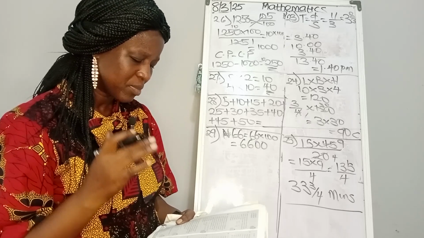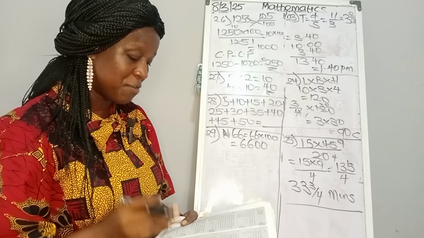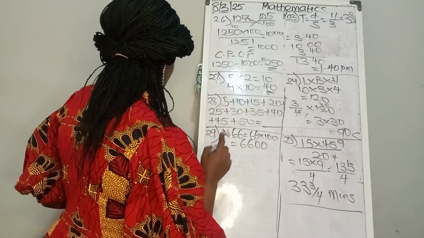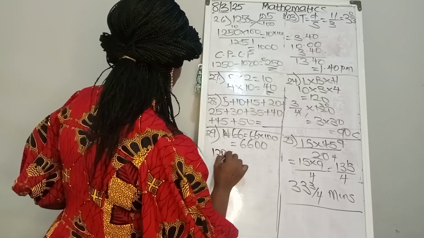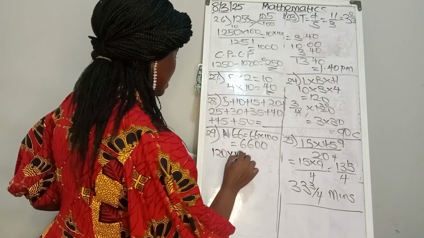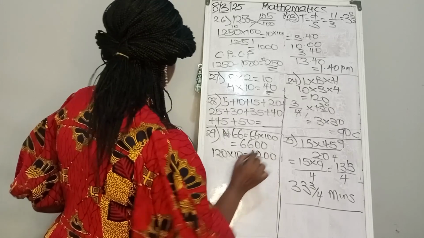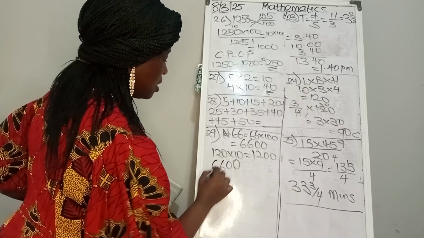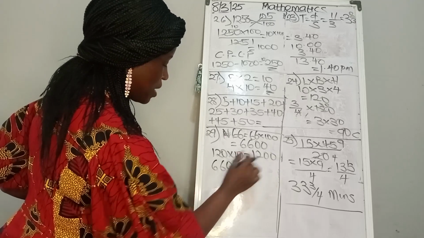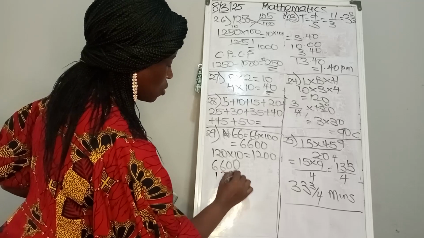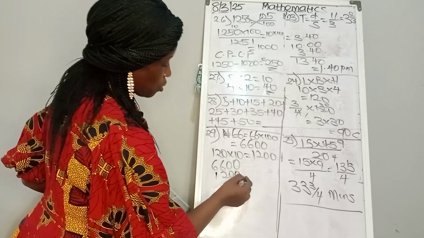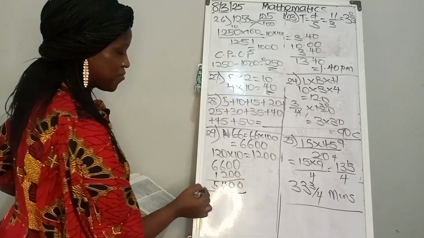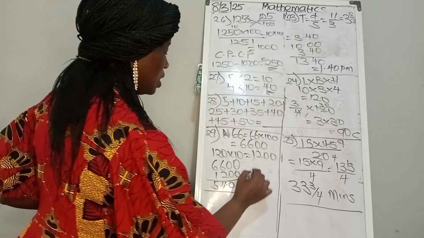And we are told that 120 of the passengers were children, that means we have 120 times 10 because children are paying this, which will give you 1,200 kobo. So what are we going to do? It's going to be 6,600 because we were told that the children there paid 1,200 kobo. So it's 5,400. Is 5,400 our final answer?